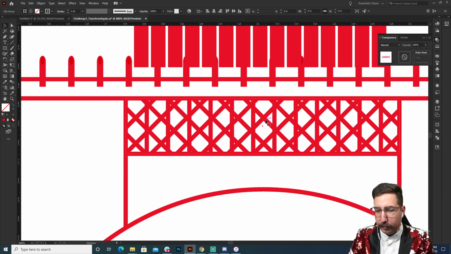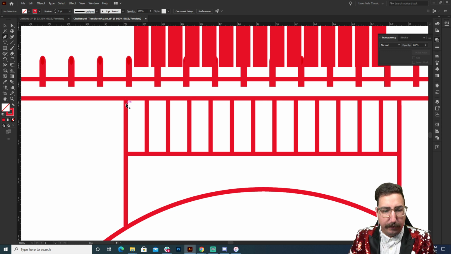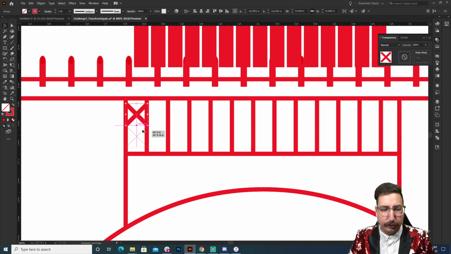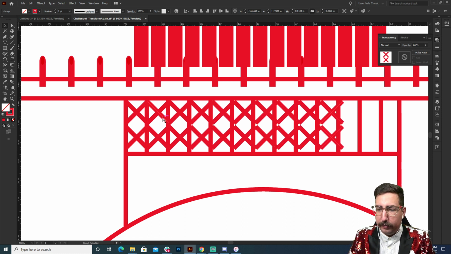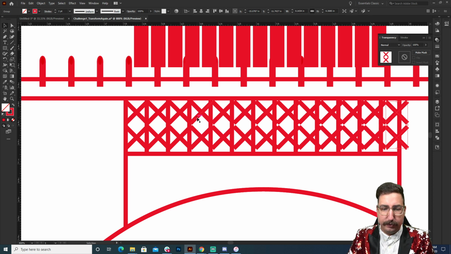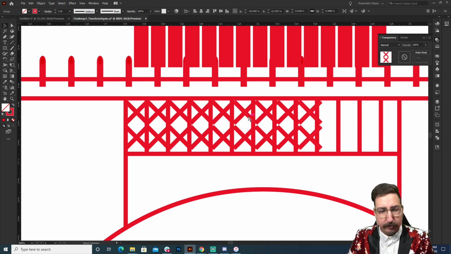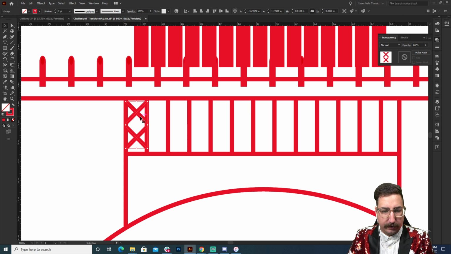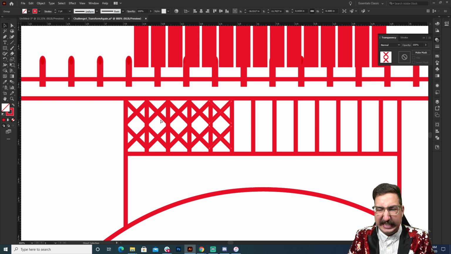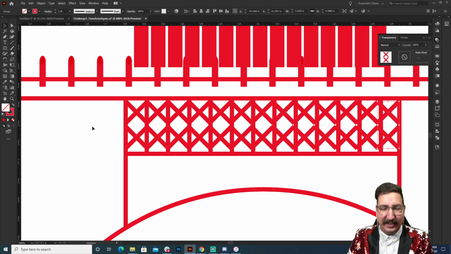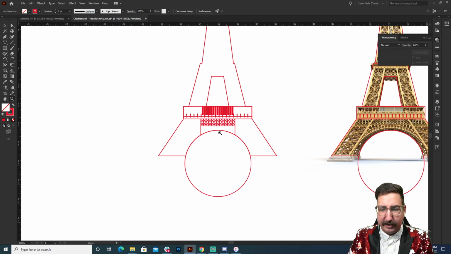Not my preferred way. We're going to actually go with the way that we had done before, where we create an X right here, and then use the Transform Again tools by again hitting Command D. So we're moving it over, and then Command D all the way across, and you can fix up those little imperfections as you go. And I think that was my fault that it just went over a little bit. Let's fix it. See, this is what happens. Then I get in the weeds, and then we run out of time. There we go. So we put these in, and now we have that nice little lattice pattern.